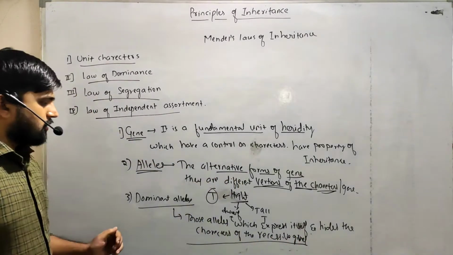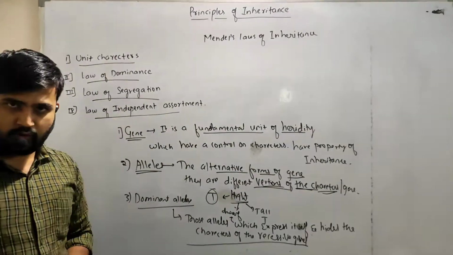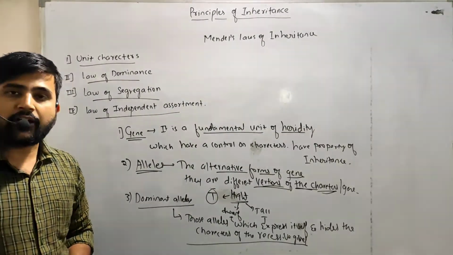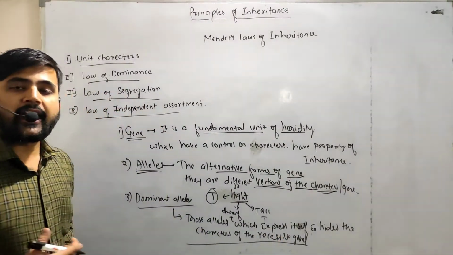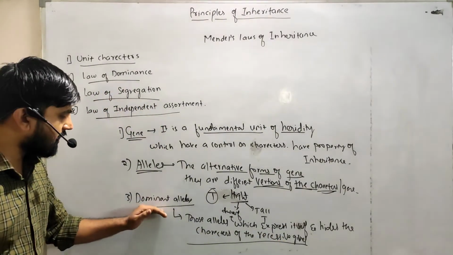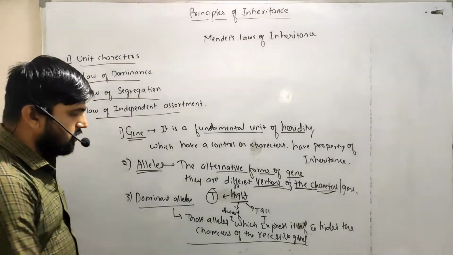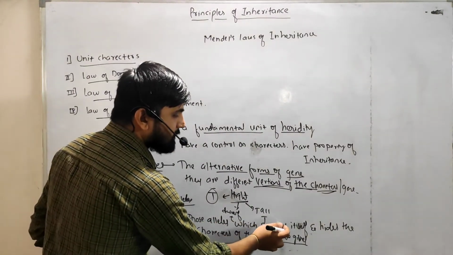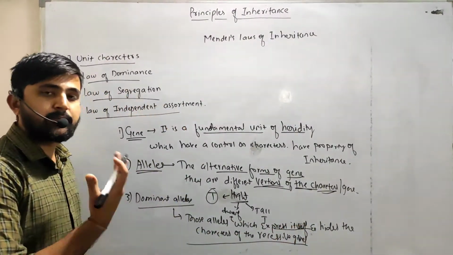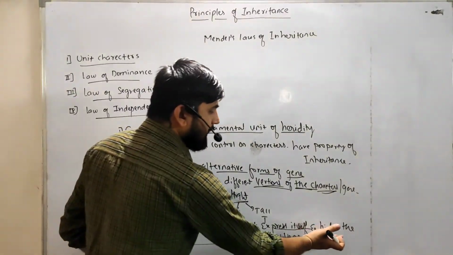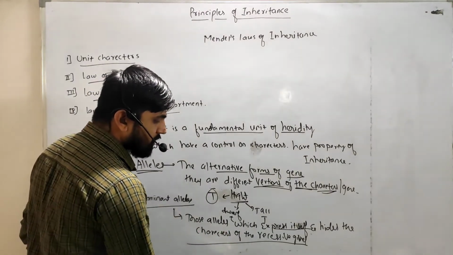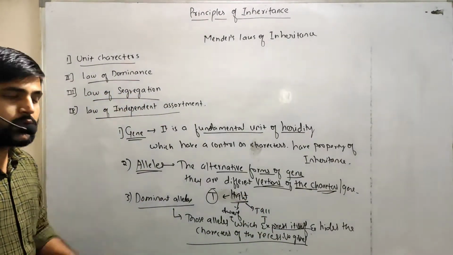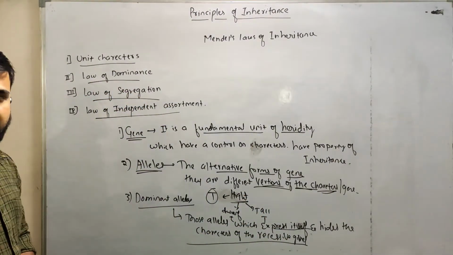Okay. So dominant alleles are those which can hide and mask the characters of the recessive gene and express themselves. The alleles which express themselves can hide or mask the expression of the recessive gene. Those are called the dominant alleles.